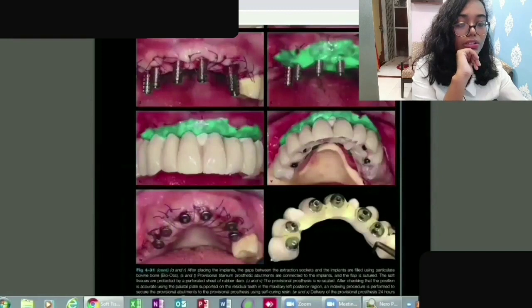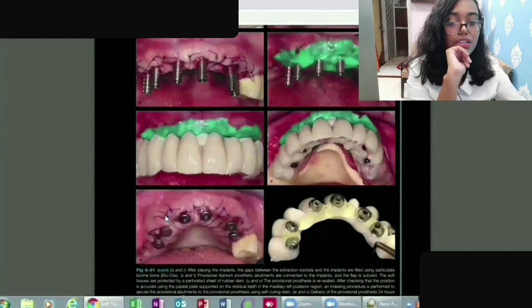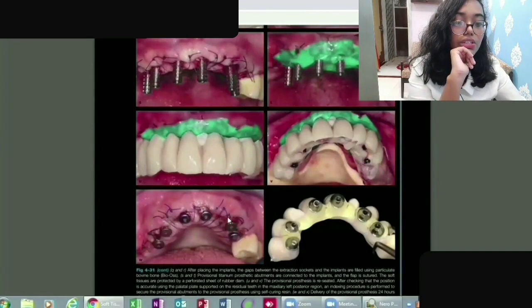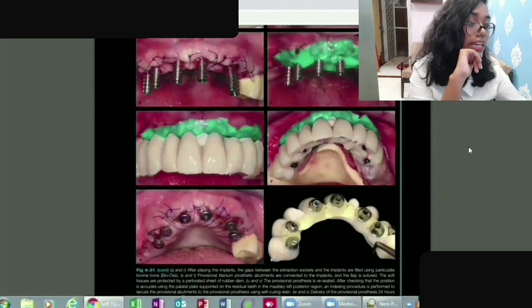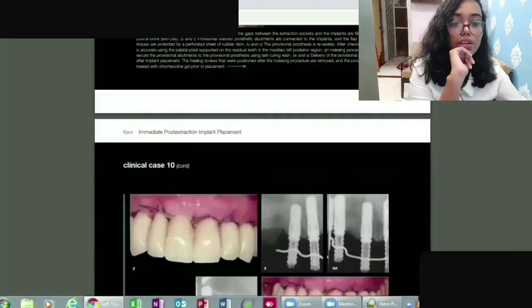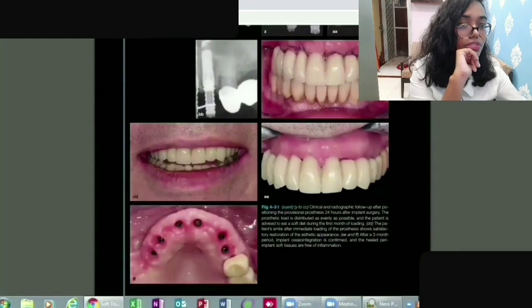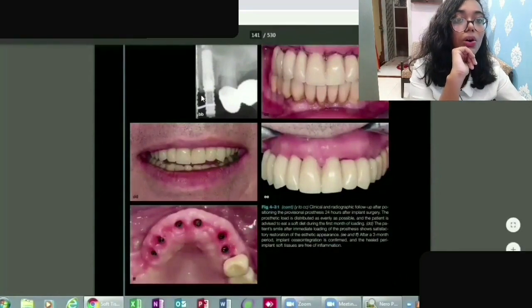So here you need to understand that once all the implants have been placed and they have sutured it, they are making the temporary one ready, and then they are making the permanent one ready by then. So by then we can try to understand how the radiographic image looks like.